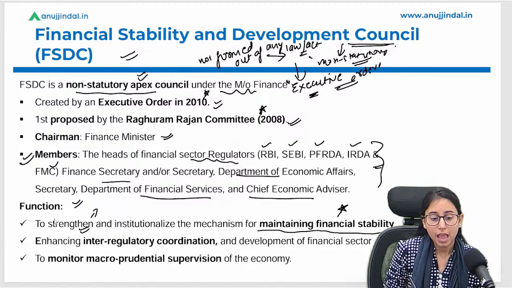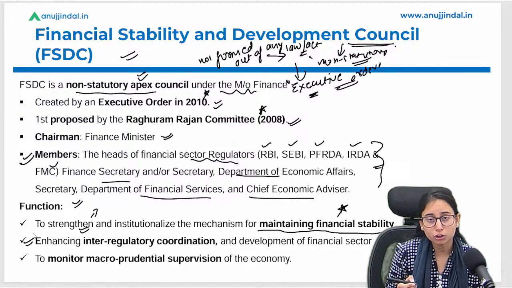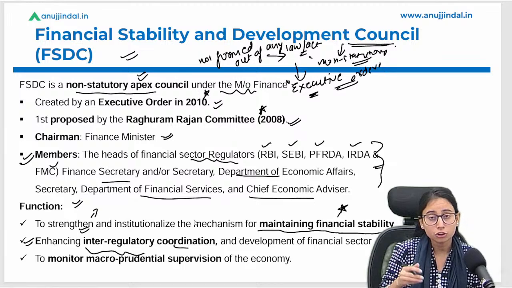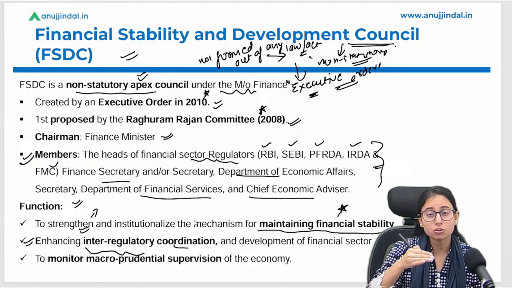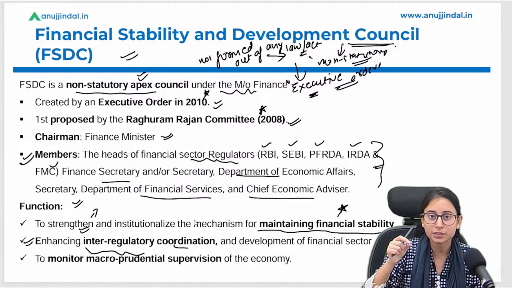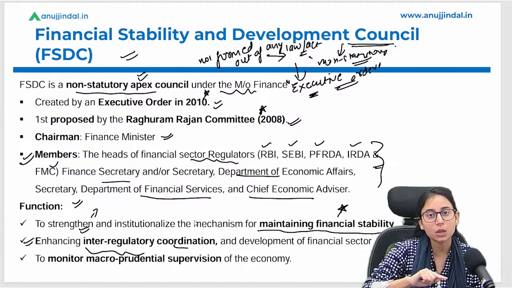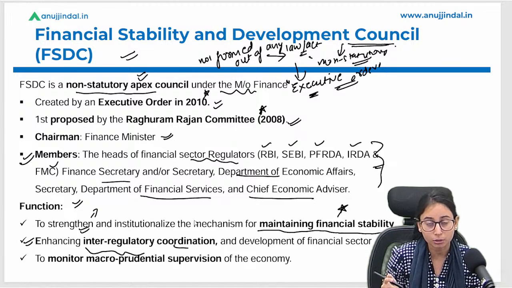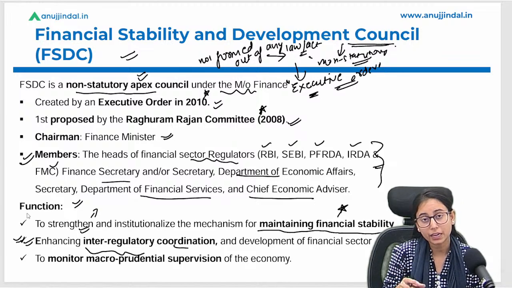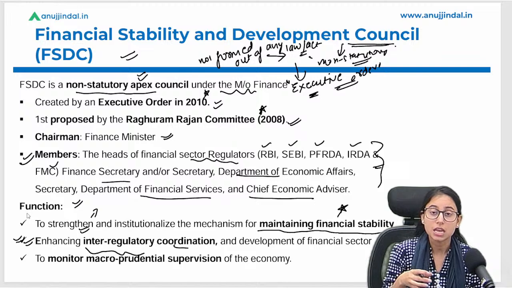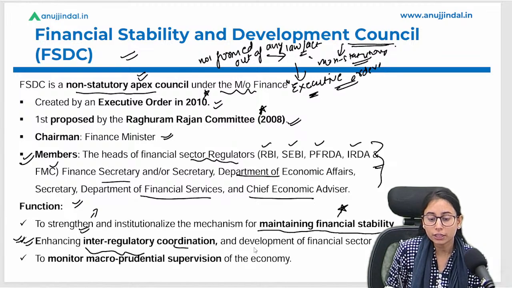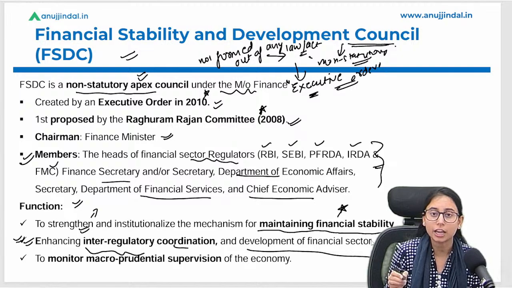Okay. And what is another function of this council? To enhance inter-regulatory coordination, ensuring that each and every regulator is coordinating with each other, ensuring that each policy that is being made by a single regulator is aligning with the overall goal of the economy. Hence it is their duty to ensure that inter-regulatory coordination exists among the financial institutions, and to ensure that there is development in the financial sector.